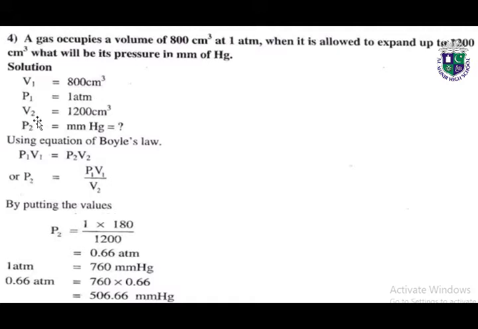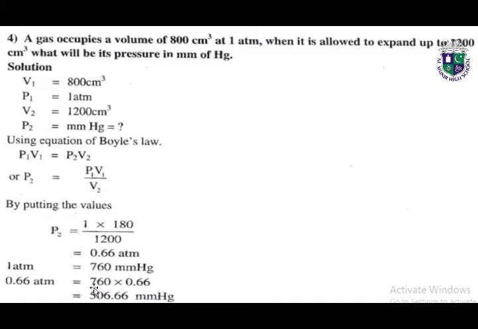Also volume number 2 is given, which is 1200 centimeter cube. So here we have to find out the second pressure. So by using the Boyle's law, we will take P2 on the left hand side because it is the unknown value, and other things on the right hand side. So by putting the values, we will get our answer. P2 is equal to 0.66 atm.